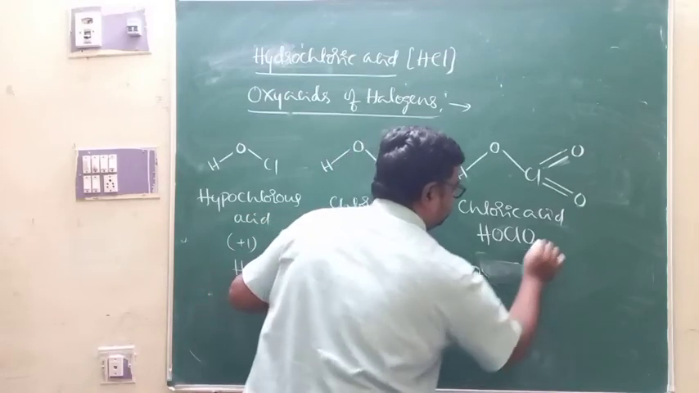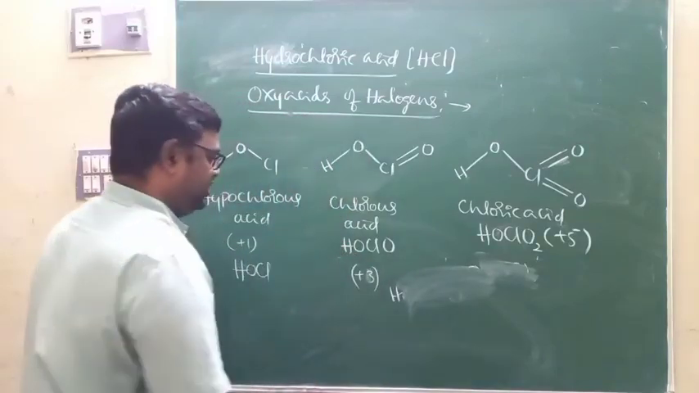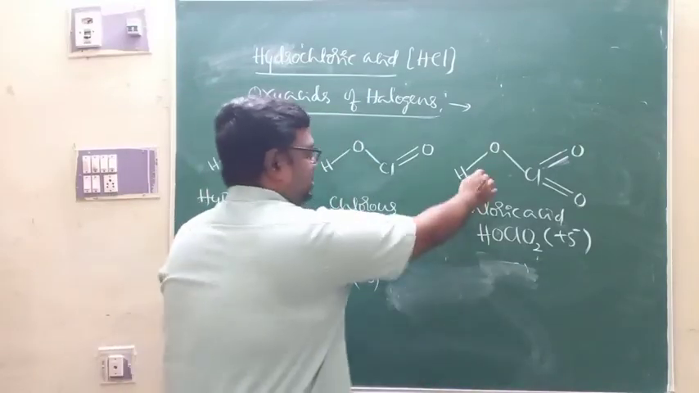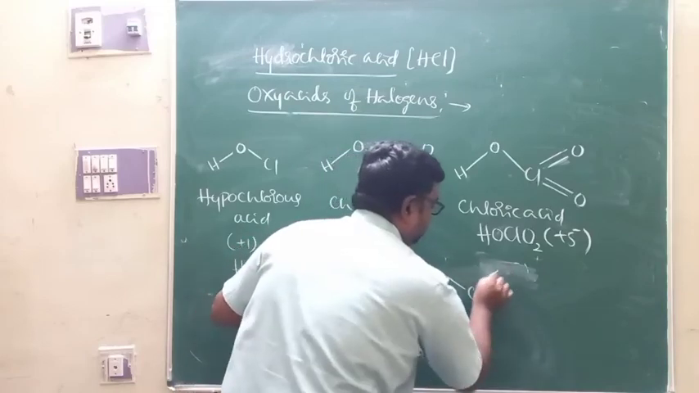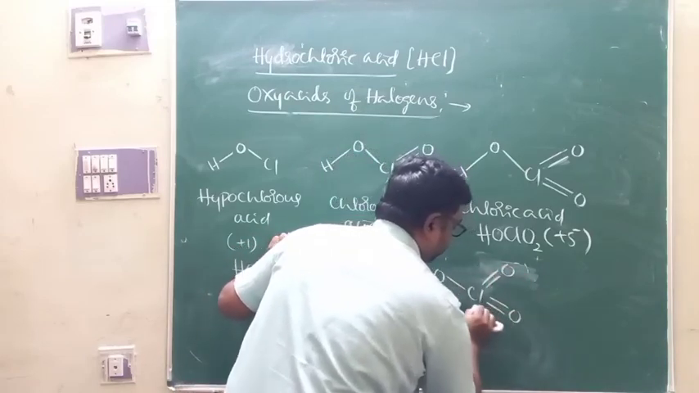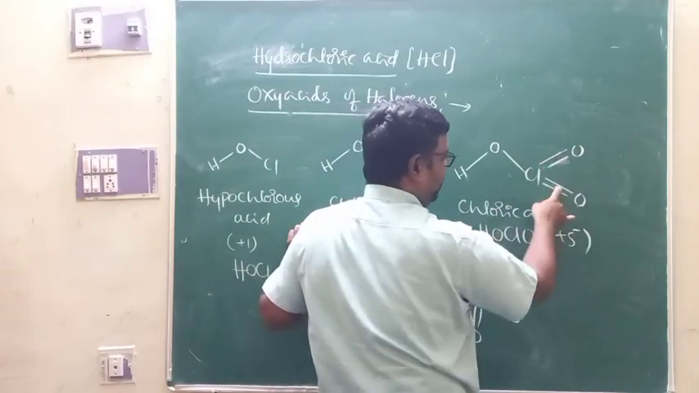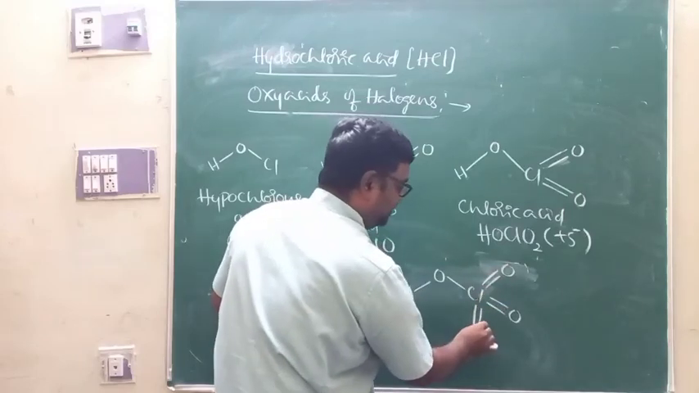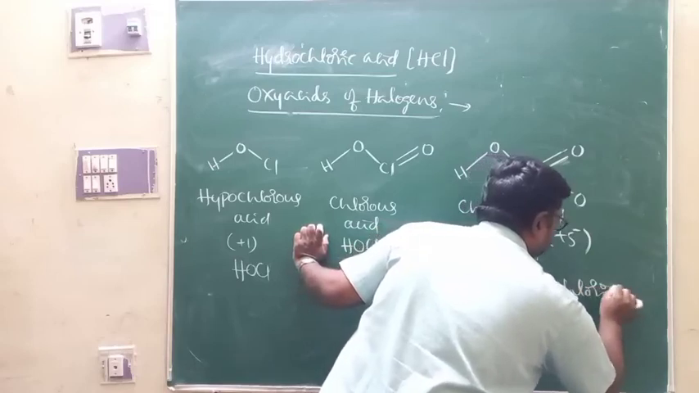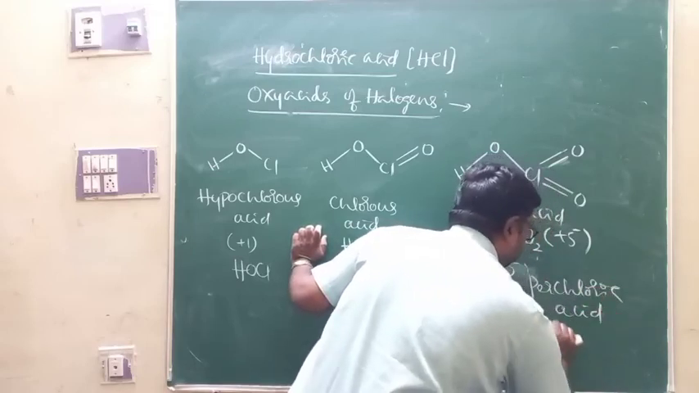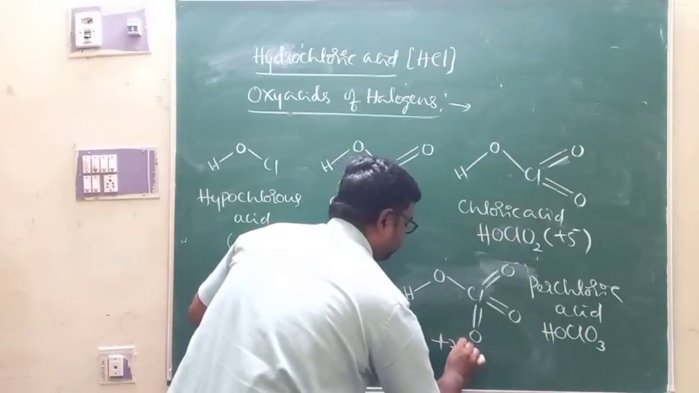Now I'm going to write the structure of perchloric acid. This structure as it is. It is HO, Cl, with a double bond and another double bond. Here there are Cl=O double bonds, two and three. This is perchloric acid, or you can say HOClO3, where the oxidation number of chlorine is +7.